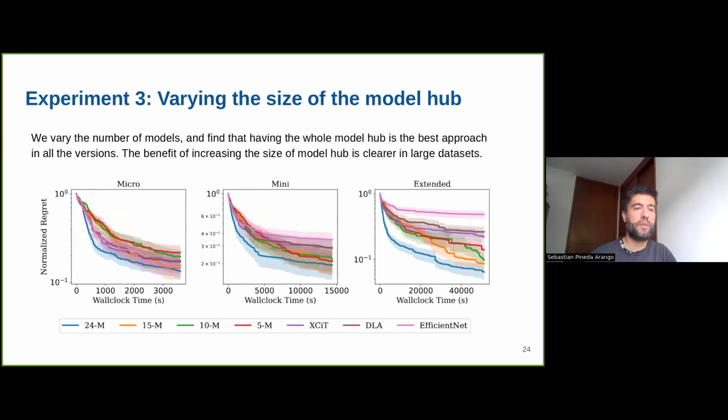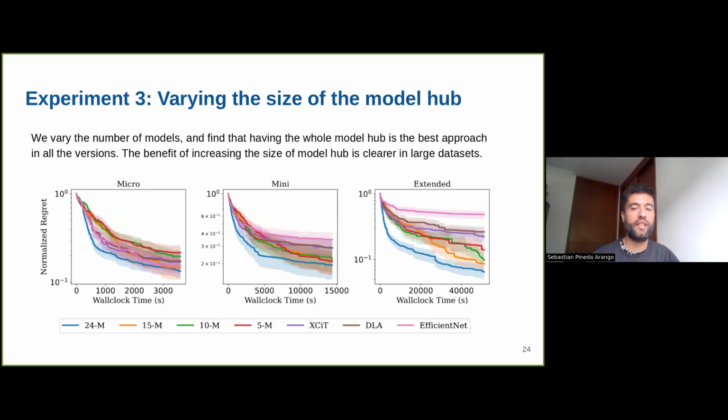Another interesting experiment that we performed was to select a subset of models from the model hub. We know that currently the model hub has 24 models, but we were wondering what happens if we just select a subset of 4, 5, 10, or 15 models, or even only one model, as in the first experiment. So we did that.